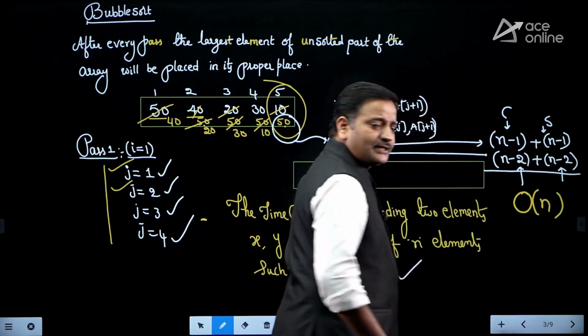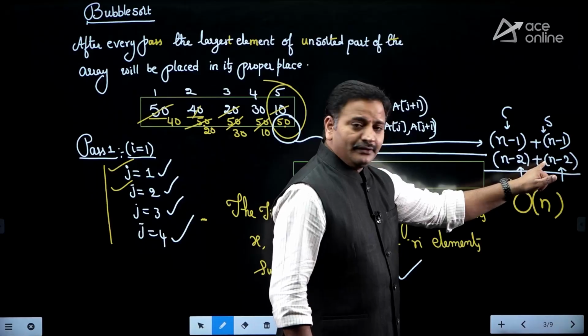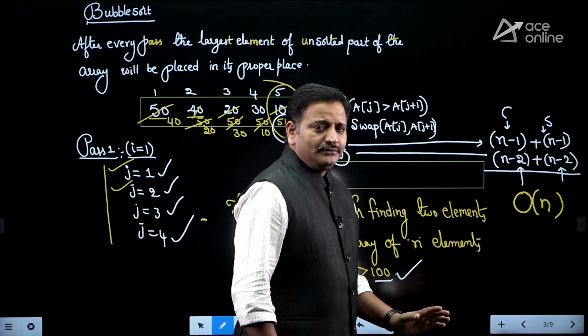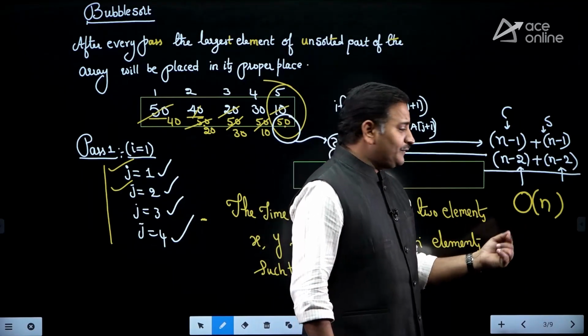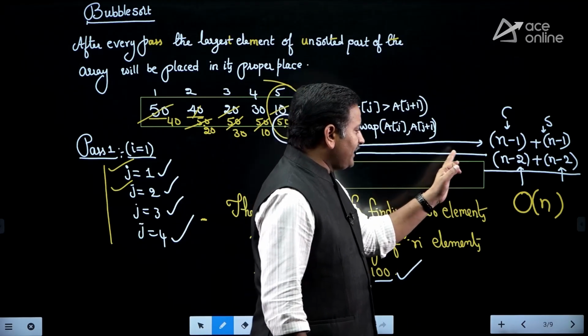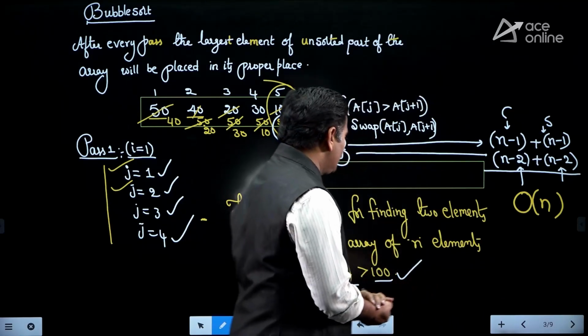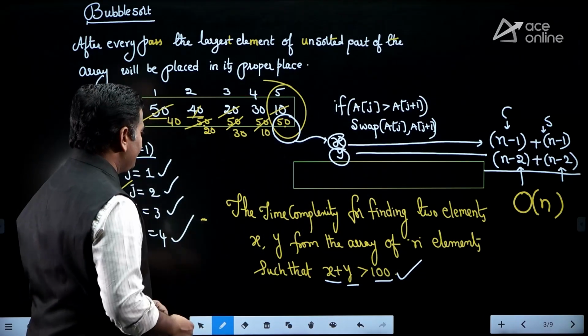Why is it order of n? Just observe, friends. It takes 4n minus some constant. There is no importance to the constant, therefore I am taking theta of n or order of n. Direct answer. So this is an application for bubble sort.